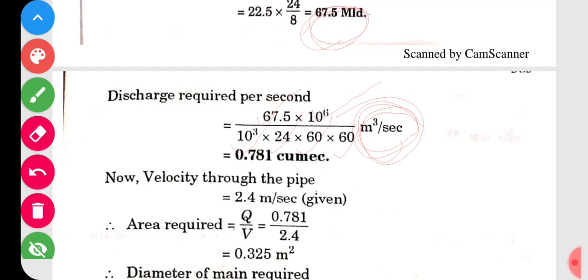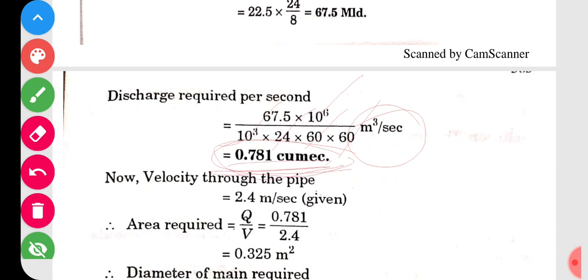To convert, all we have to do is multiply it by 10 to the 6, divide it by 10 to the 3, divide it by 24, divided by 60, divided by 60. Then you will get it in cubic meter per second. So that is nothing but Q max. So this is the value. Q max is the value for that.